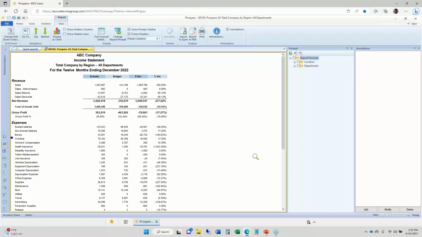Implementations, we can get this on your servers or our servers pretty quickly. If you are a current user of Management Reporter, FRX, or Forecaster, we've got migration options, so you don't have to start from scratch. We can copy those definitions over from those legacy Microsoft applications over to Prospero. That way you save a lot of time and money getting Prospero up and running and using that right away.